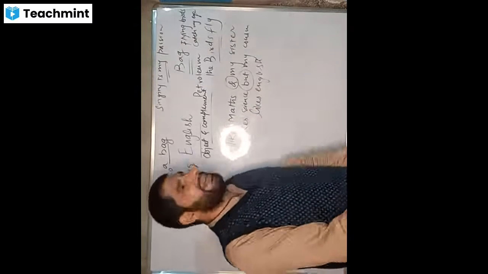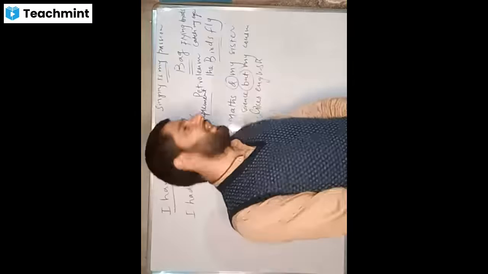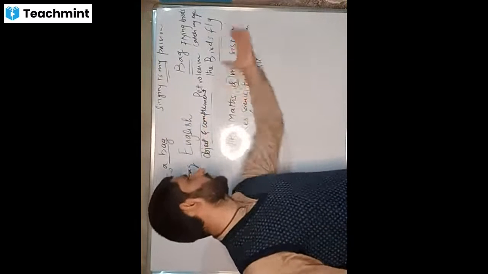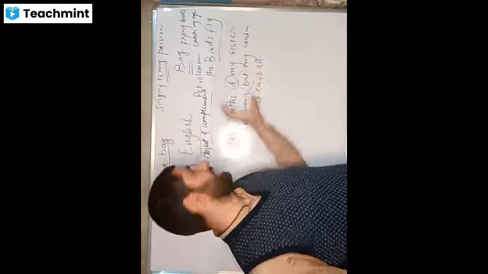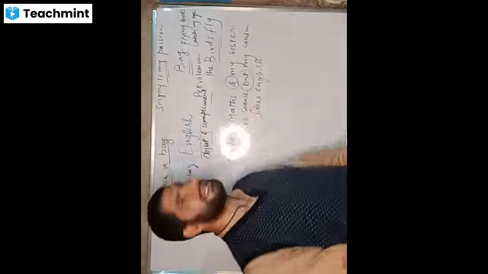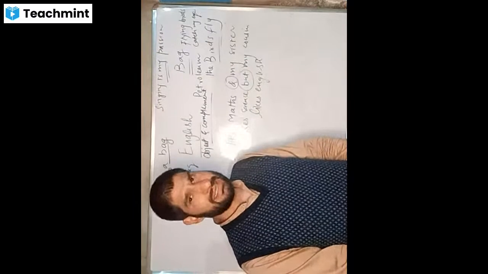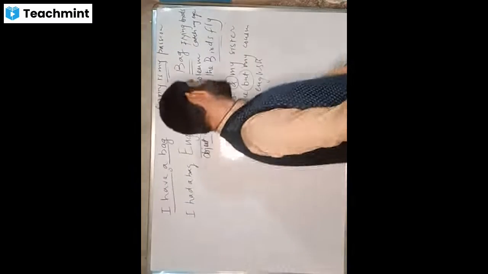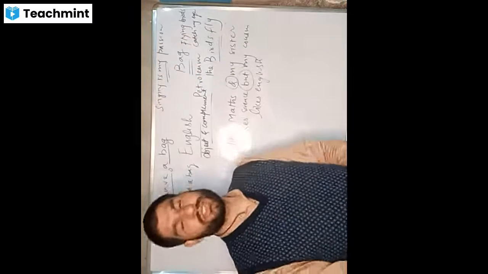If I say I like maths, does it need the other clauses to carry its meaning? No. It stands on its own. My sister likes science. Again, it stands on its own. My cousin likes English. Again, it stands on its own.